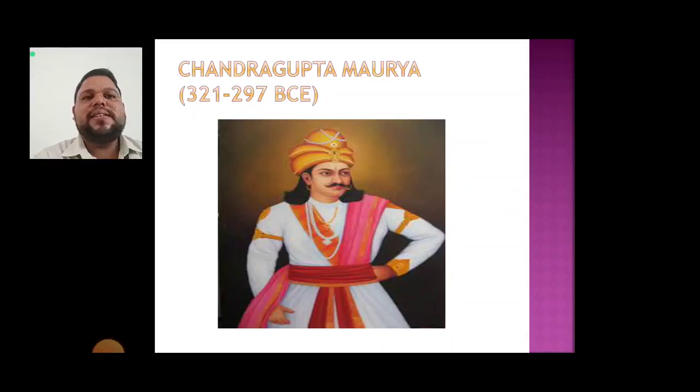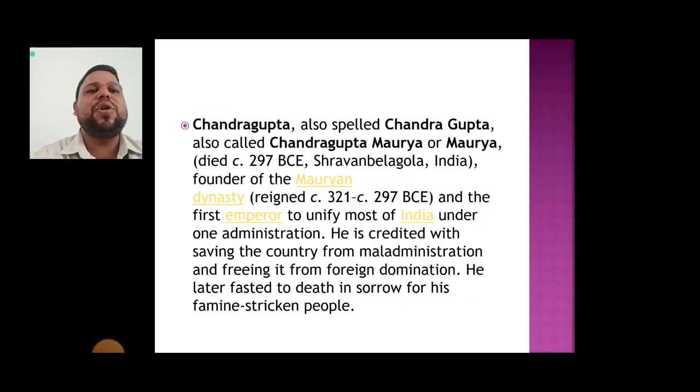Now the next is Chandragupta Maurya. Chandragupta Maurya was the founder of the Mauryan dynasty and the first emperor who unified most of India under one administration. He is credited with saving the country from maladministration and freeing it from foreign domination. He later fasted to death in sorrow for his famine-stricken people.